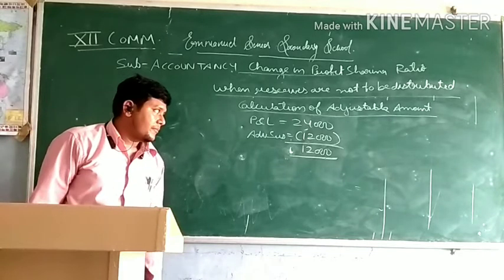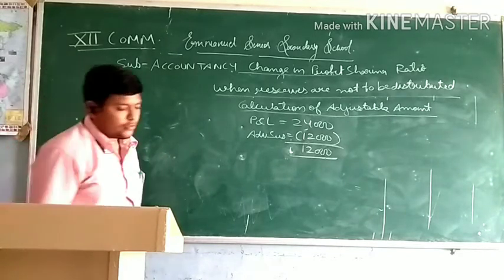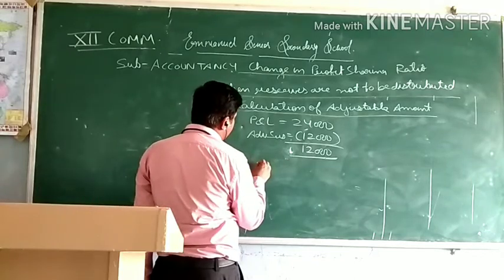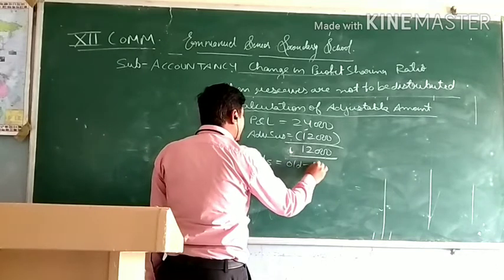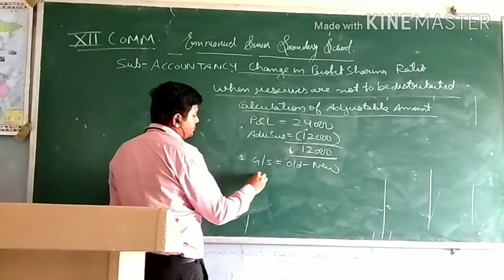Now we will calculate the gaining and sacrificing ratio. Old ratio is 5:3:2, new ratio is 2:3:5. Gain sacrifice is equal to old minus new.